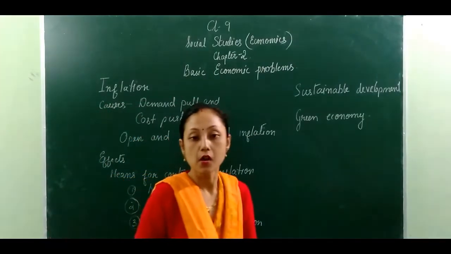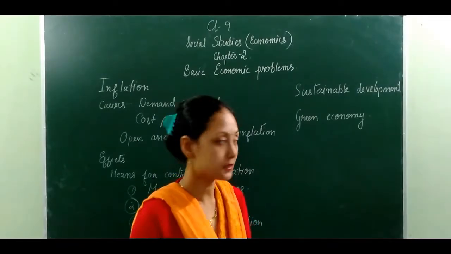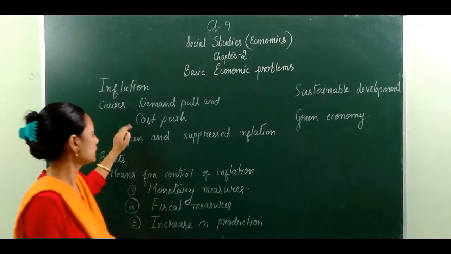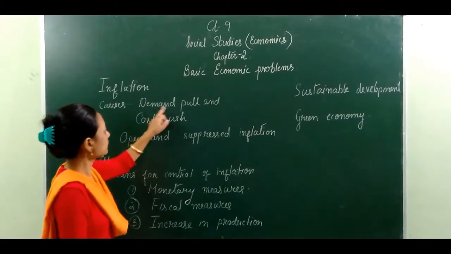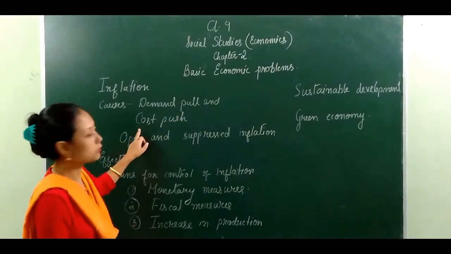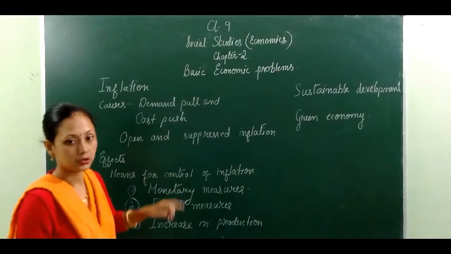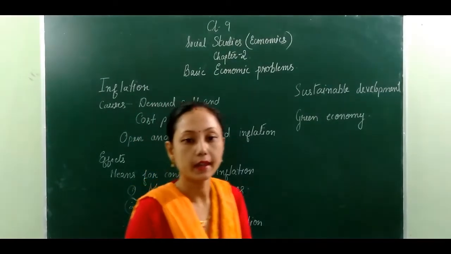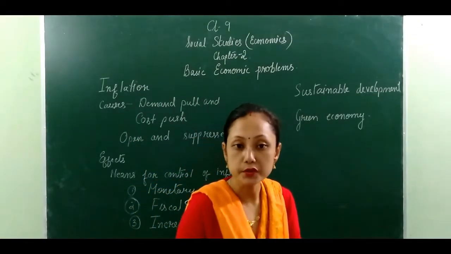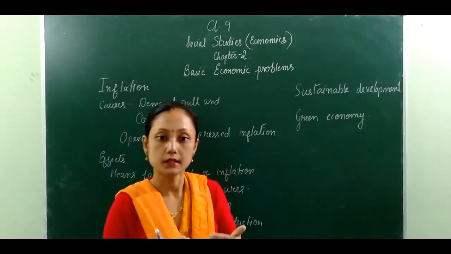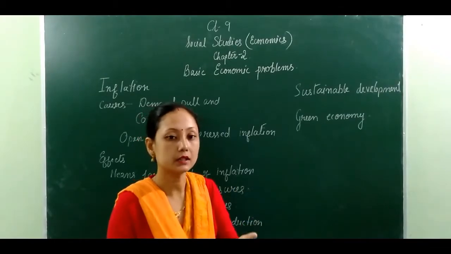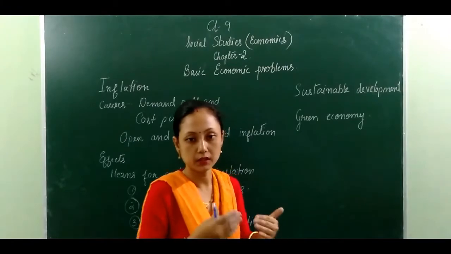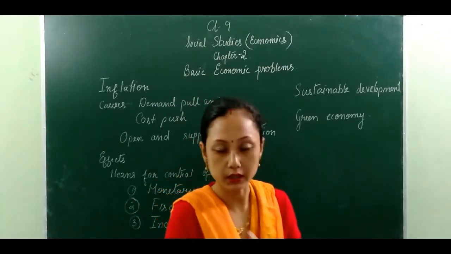Now let's see what the causes are. What are the causes of inflation in India? First is the demand pull, and another one is the cost push. What do you mean by demand pull? Demand pull means that the things being produced in India are in high demand, but they are produced less in the country.